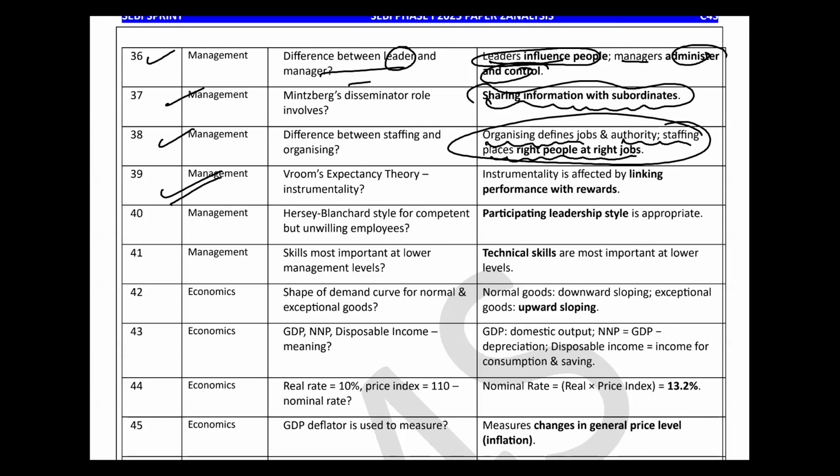Management, Vroom's expectancy theory, instrumentality. Expectancy theory was about rewards. What was instrumentality? Instrumentality was performance. So it is related to performance with rewards. Is it clear? Is it clear? Now, an easy question.